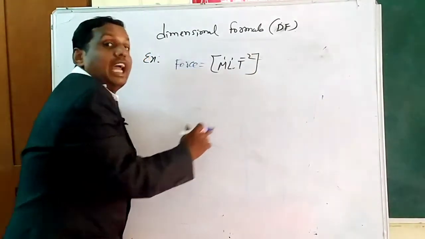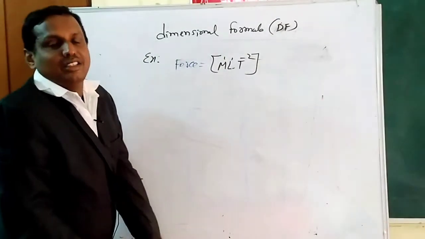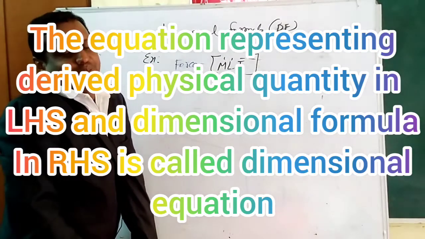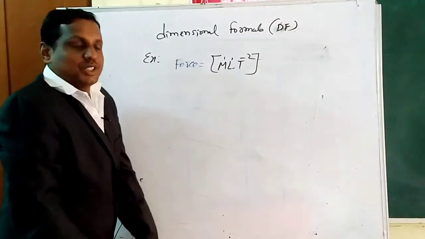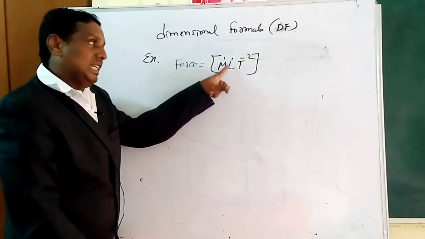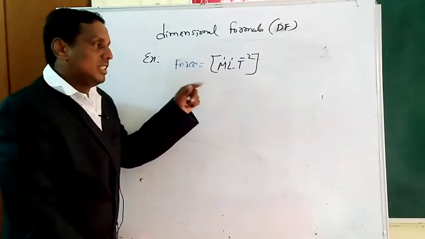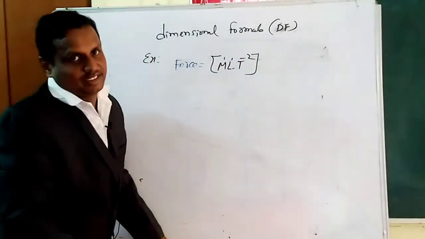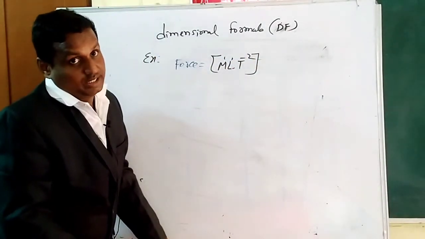This is known as a dimensional equation. Clear? So this is about the dimensional formula.